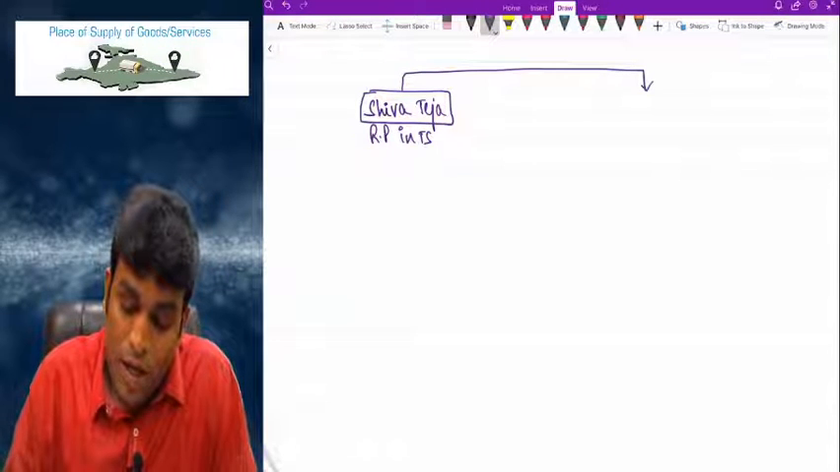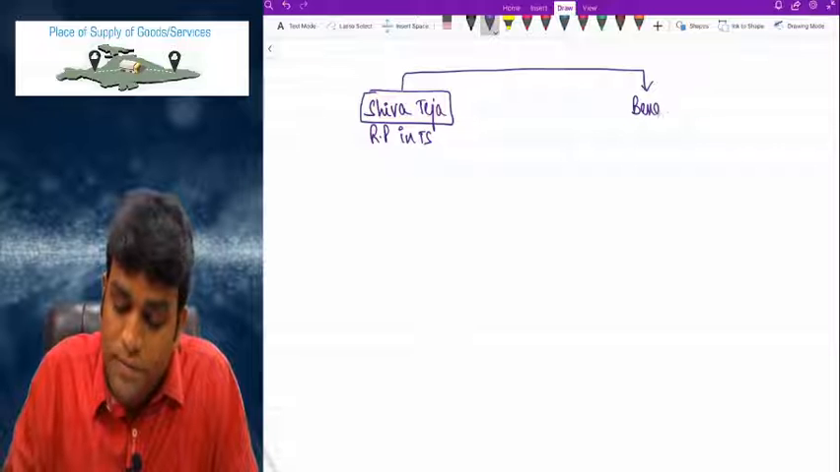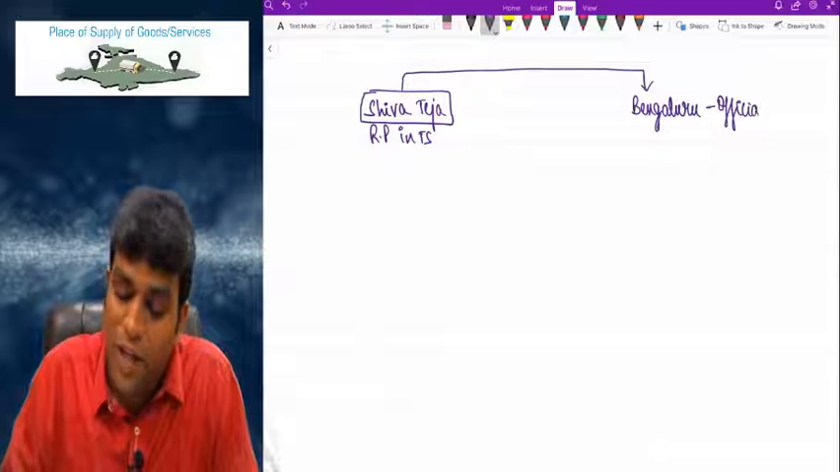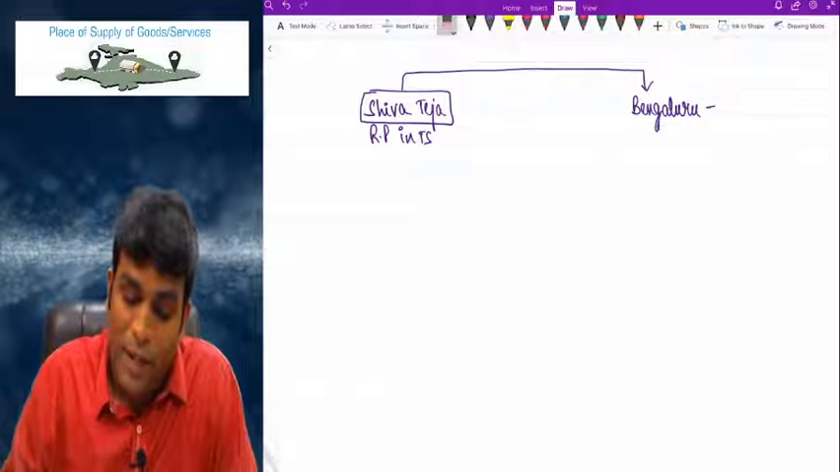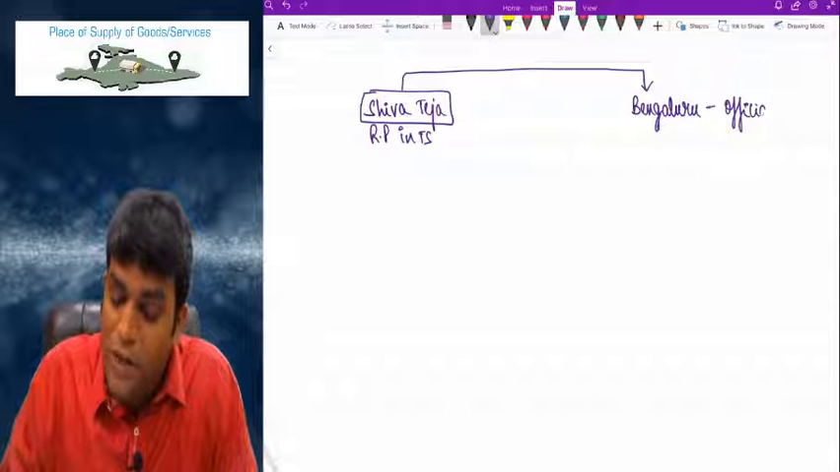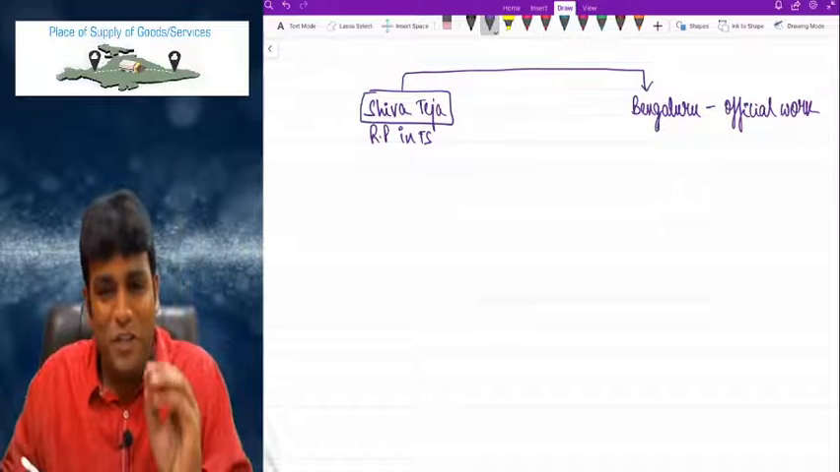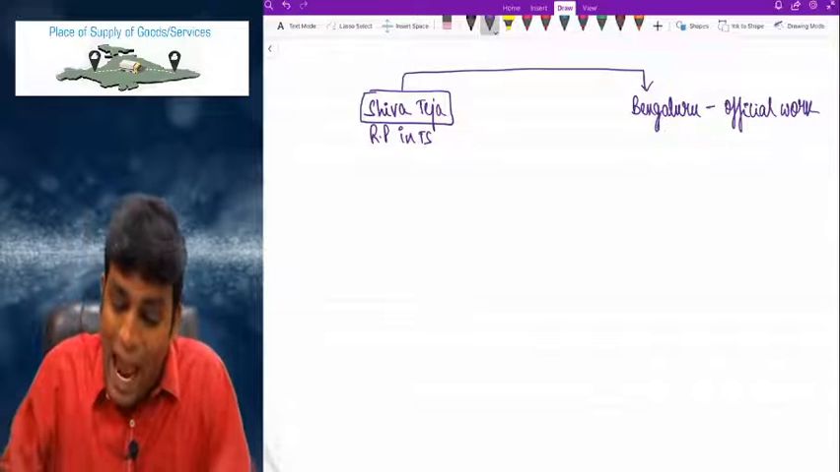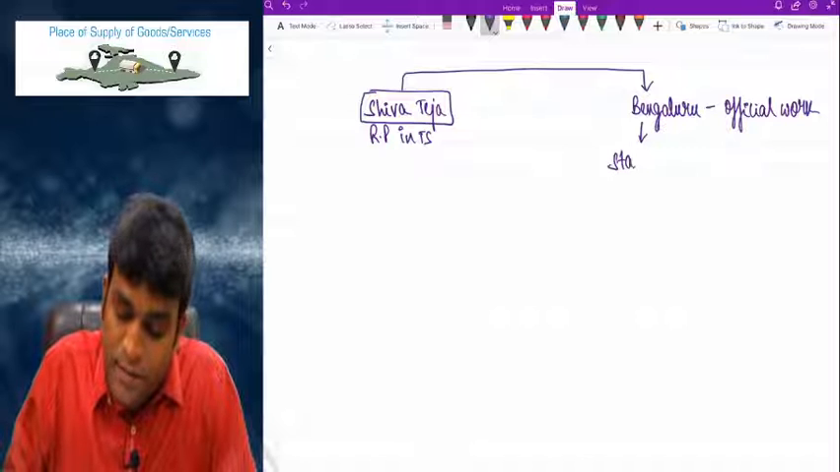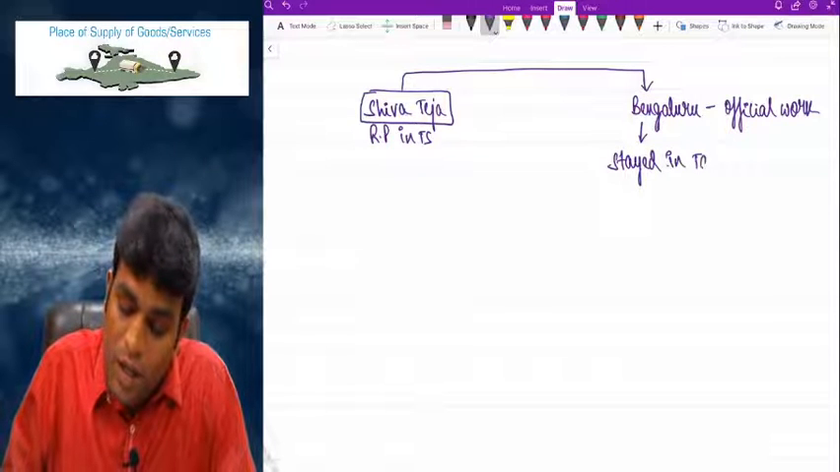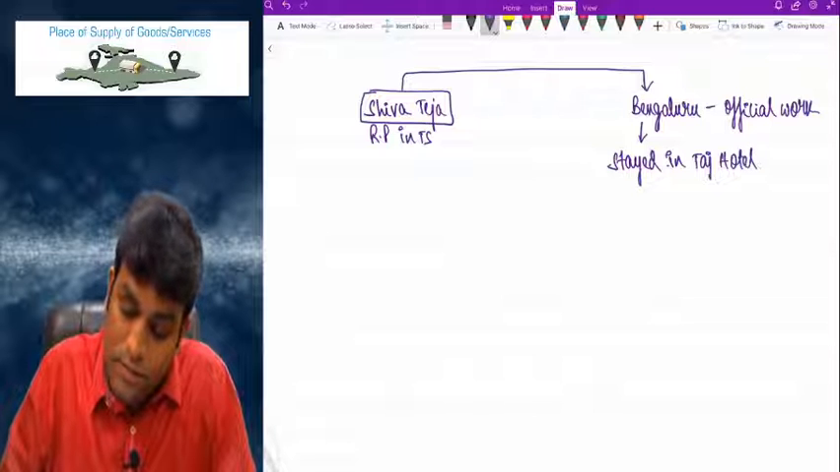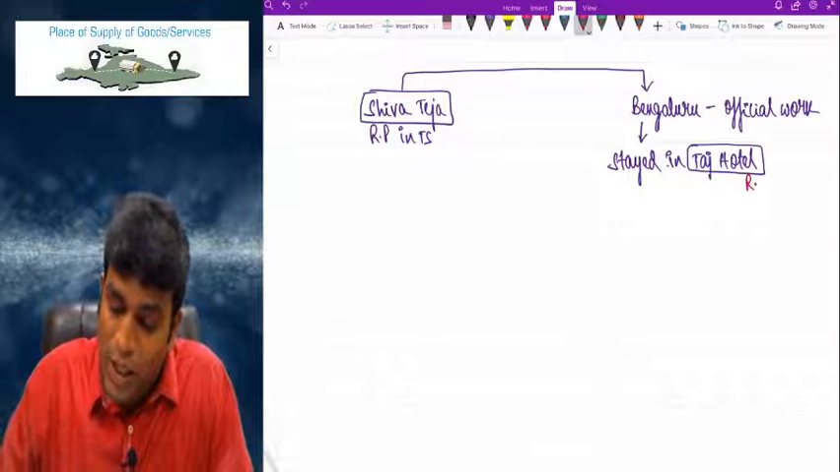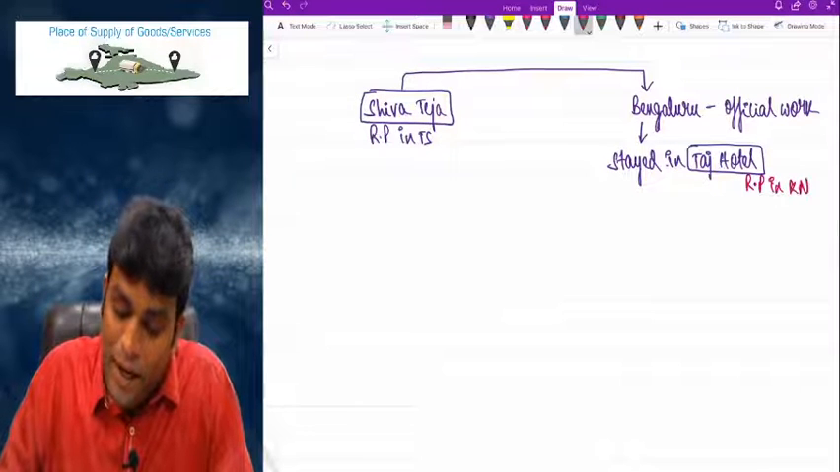Now, I went to Bengaluru on some official work. Official work only, nothing else, don't worry. So SHIVA TEJA went to Bengaluru for some official work. And in Bengaluru, I stayed in Taj Hotel. Stayed where, my dear friends? Taj Hotel. And let me tell you, Taj Hotel is a registered person in Karnataka.